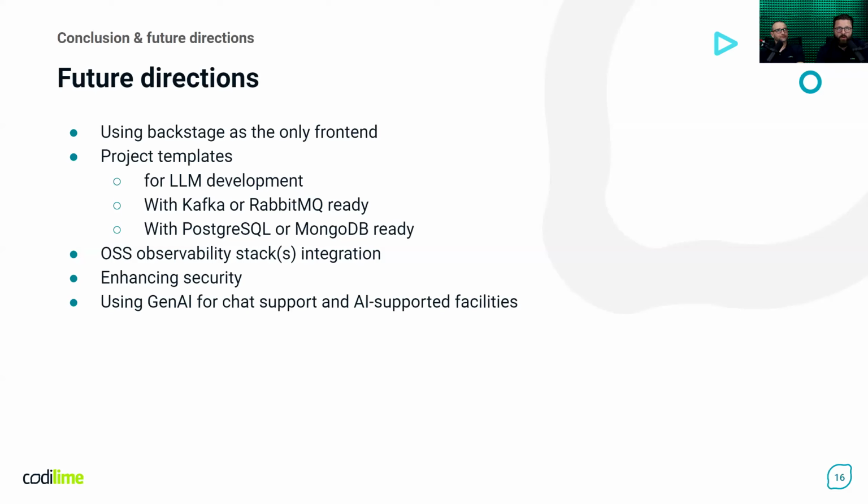We are also thinking about project templates. What I mean by that is that we want to first figure out how to add reusable components for the projects running on the IDP and not the components of the IDP.